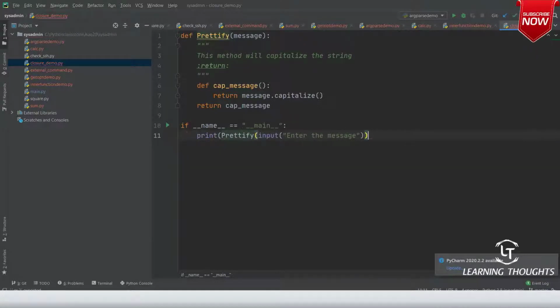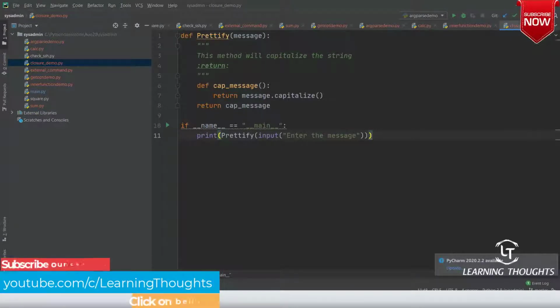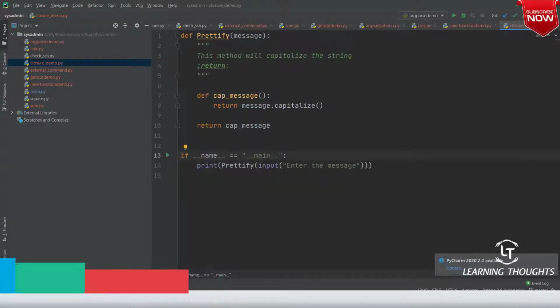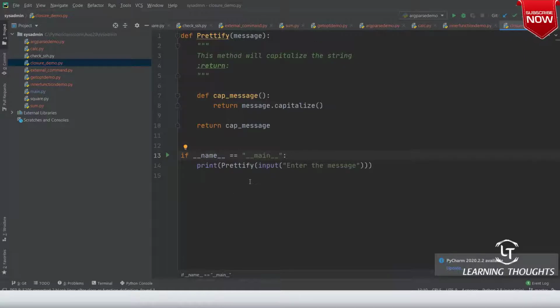Is there any complexity inside that? Inside print I am calling prettify, and prettify takes the input, right? If you don't want to write all of this in one statement, you can create another function for that, that's your choice, or assign them to variables. If you are finding this complicated.